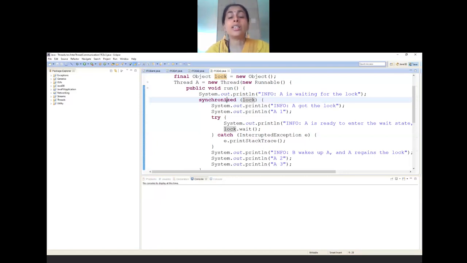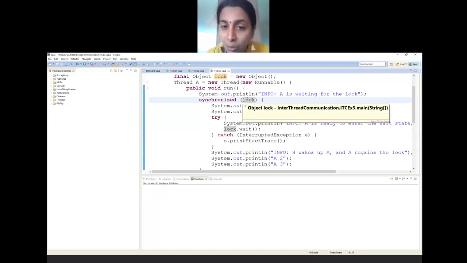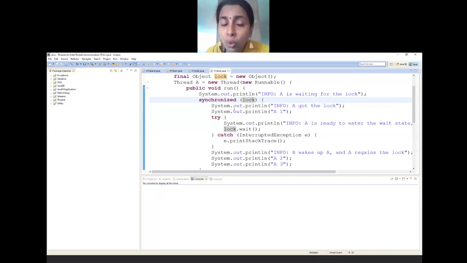I'll repeat. If I use a synchronized block on the object lock, and I don't use any method which leads to inter-thread communication, then it will be a normal synchronization which talks about mutual exclusion. I hope I am clear.